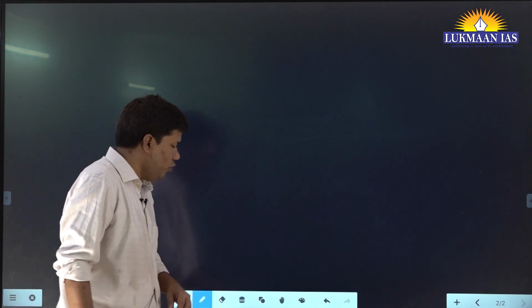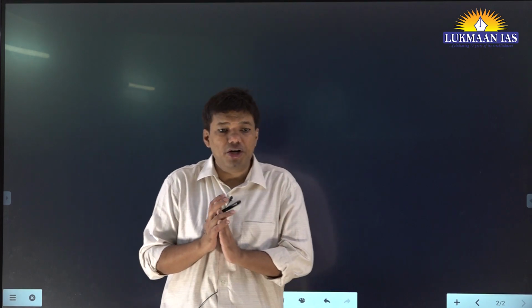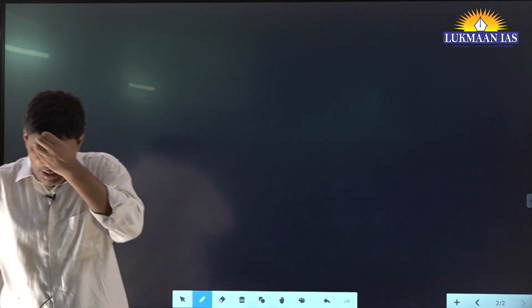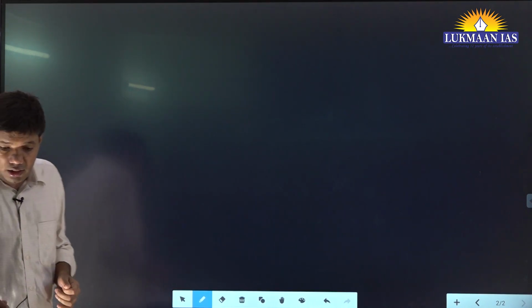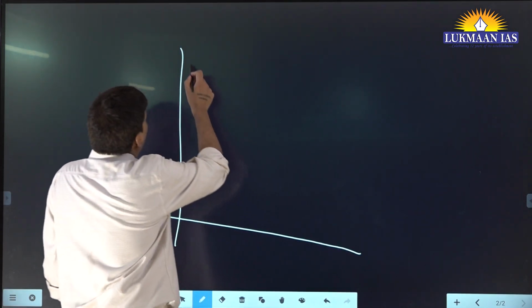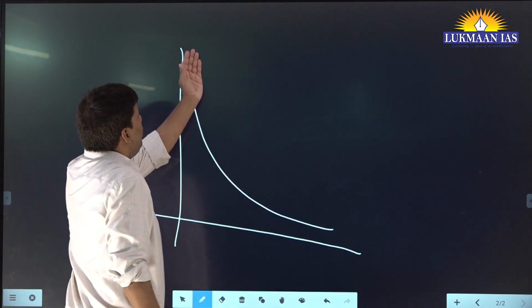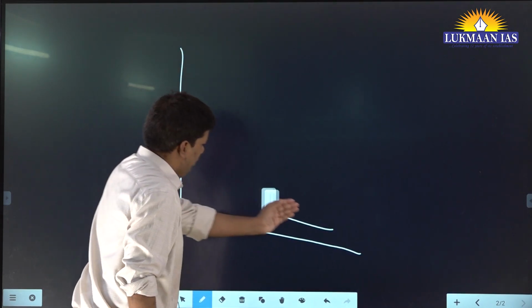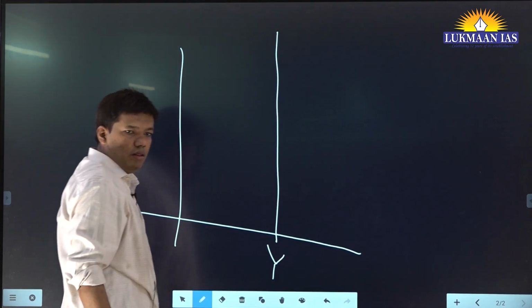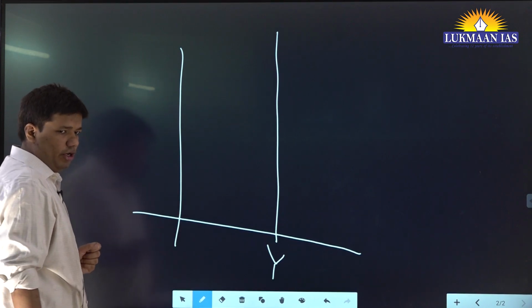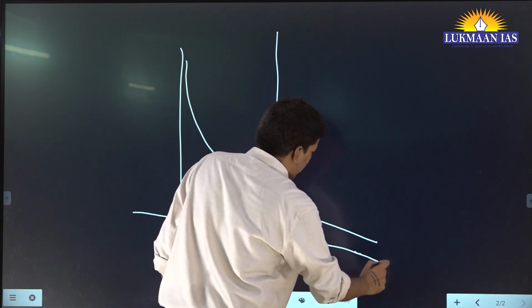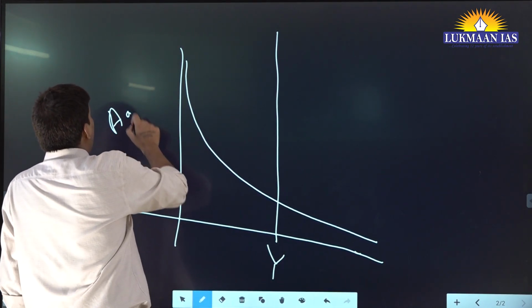Now, given this background, you must know the quantity of money decides your demand curve. Okay, and you can draw the classical aggregate demand curve. How will you decide? First, what is the supply curve in the classical school? Constant. And why is it constant? Because as the price level increases, the wage is also accordingly increased. Now the demand curve is like this.